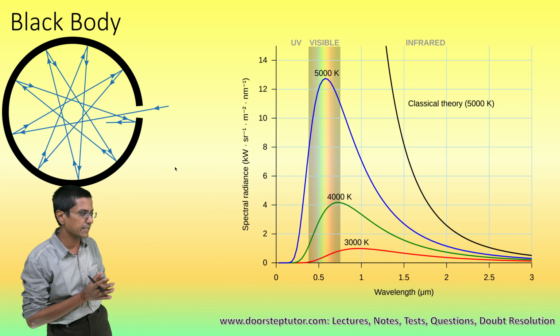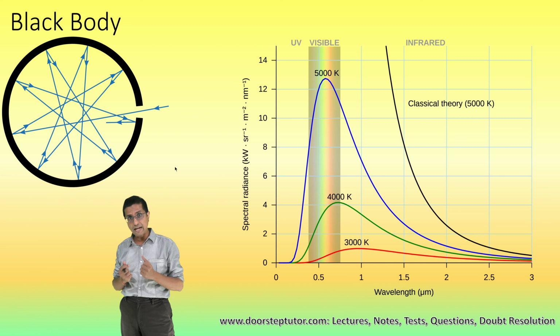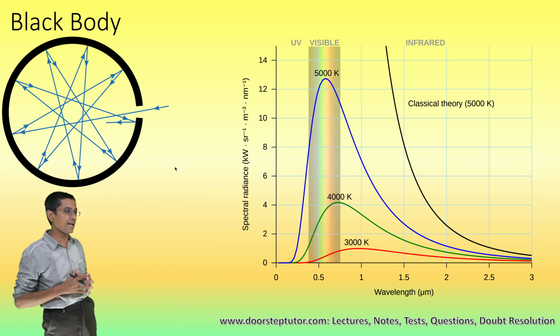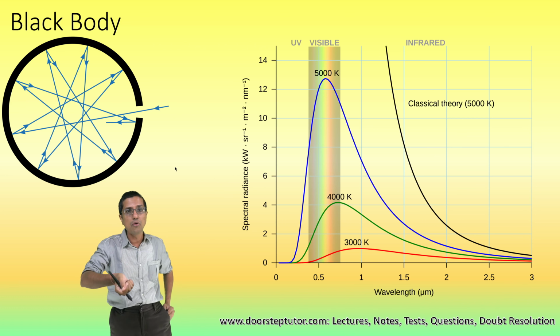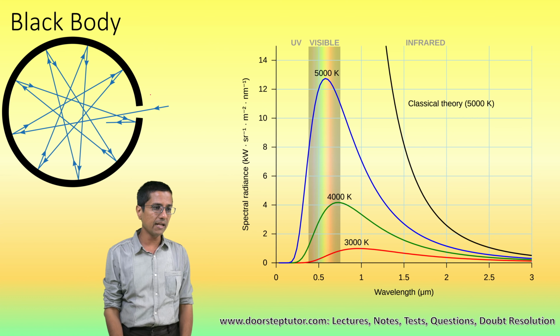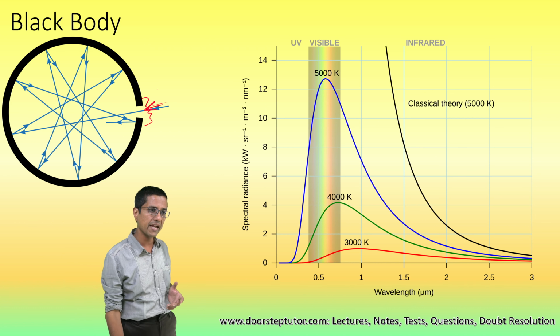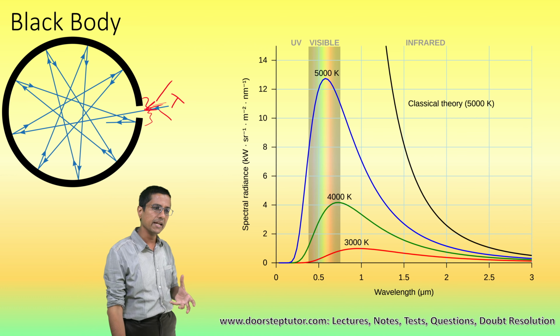Now the black body as defined is defined only in terms of absorption. It is characteristic of the absorption. But the emission of the radiation from the black body has a special meaning. Note that we are defining the black body in terms of absorption. That is what happens when I shine light on a black body. For example, this is an example of a black body, and the radiation is entering it. No matter what the frequency, the wavelength or the angle of incidence, all the radiation thrown at this black body will be absorbed.